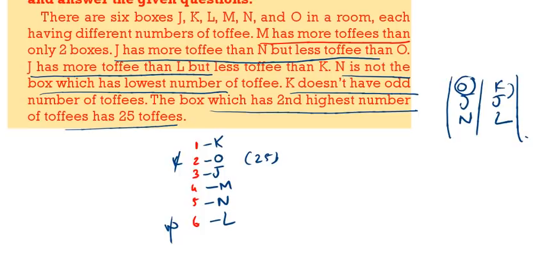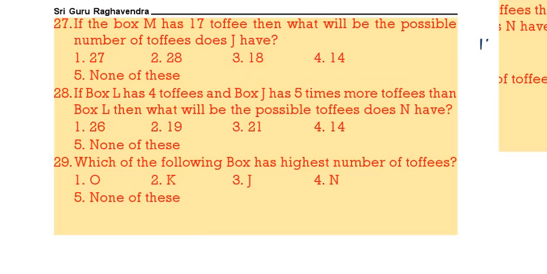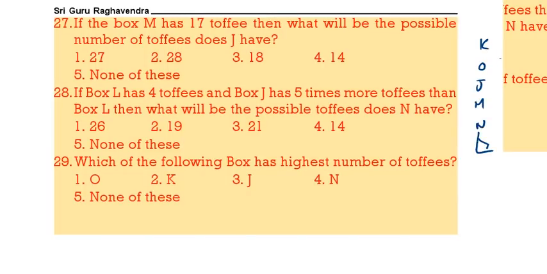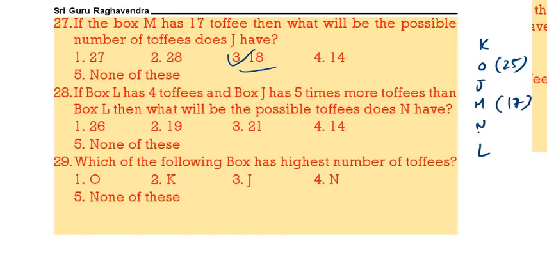Now coming to the questions. K, O, J, M, N, L. Here O has 25. So if M has 17 toffees, J can have more than 17, that can be 18. Then L has 4 toffees, and J has 5 times more than L, that means 20. J will have 20. What can N be? It will be between 4 and 17, it can be 14. Then which has the highest number? K. 2 is the correct answer.